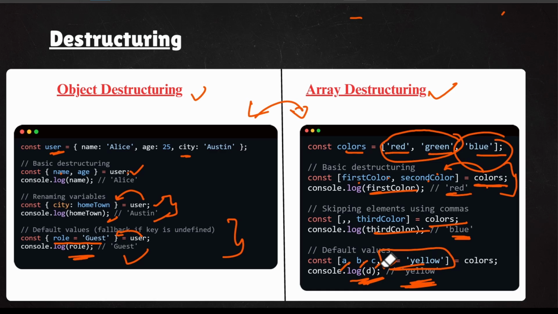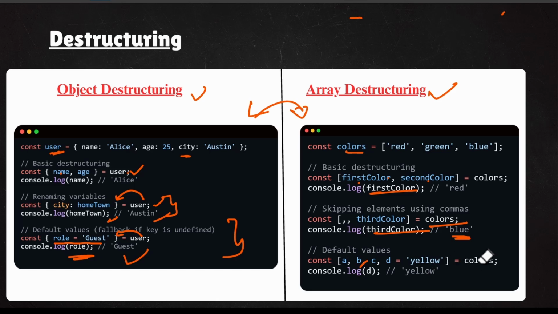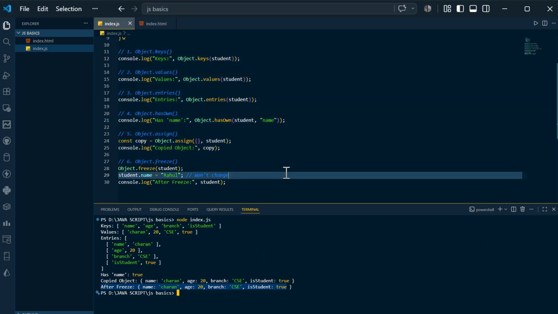Means while accepting only from the colors, you can see clearly here: A, B, C, D, with D as yellow. A, B, C are red, green, blue, and D you are accepting as yellow. So first of all, I want to show you in VS Code so that you can understand clearly.